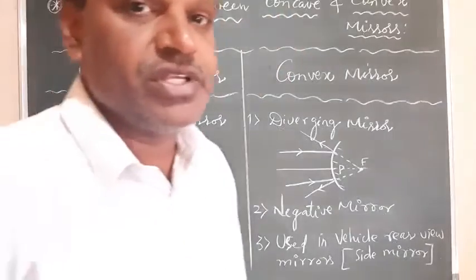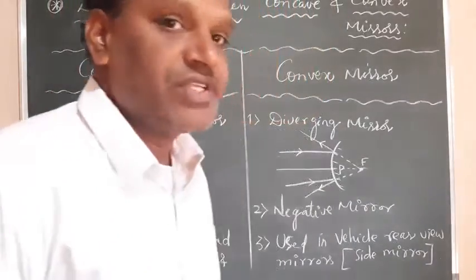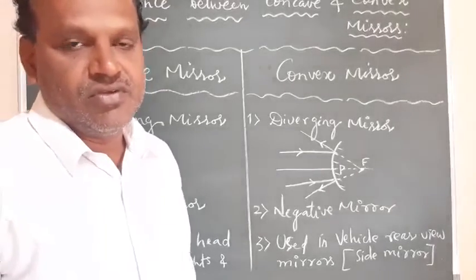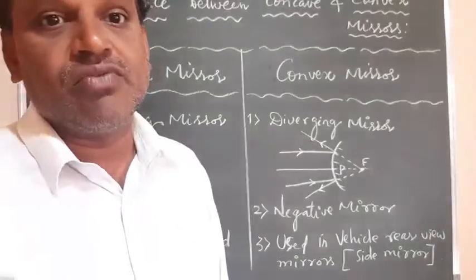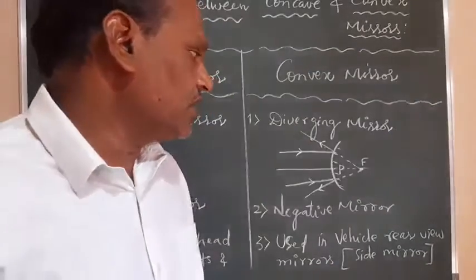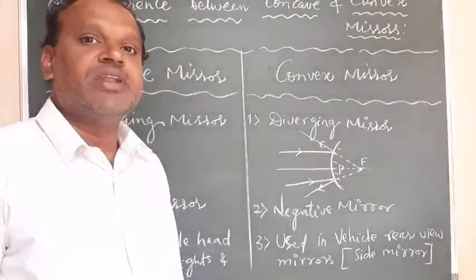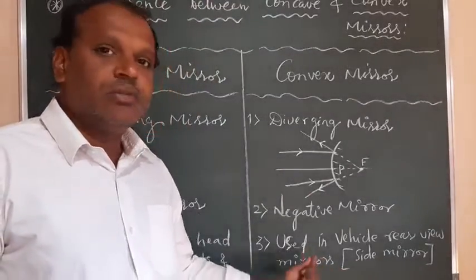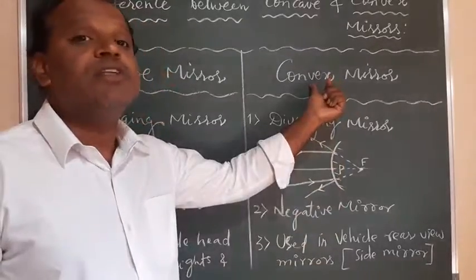Rear view is nothing but seeing the back side, so we can also call them side mirrors. Side mirrors are made using a convex mirror, where we can see what is coming from the back side of our vehicle. That is observed in a mirror, which we generally call the side mirror, and it is a convex mirror.